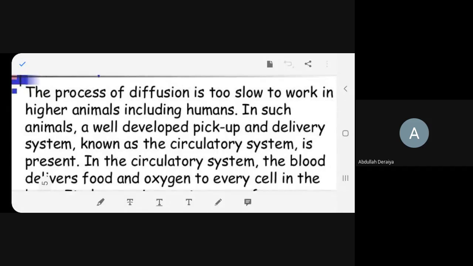While moving to all parts of the body, it collects the carbon dioxide from all the cells and goes back to the heart. From the heart it goes to the lungs, from the lungs to the nostrils, and the carbon dioxide-rich air is removed from the body. Hope you understood. This mechanism is called the circulatory system.